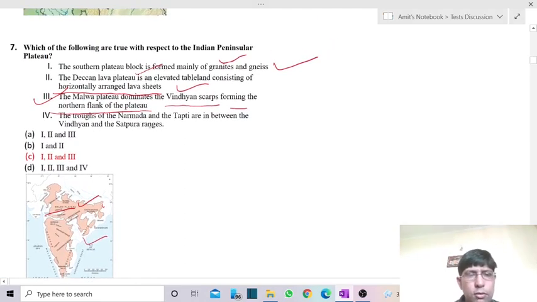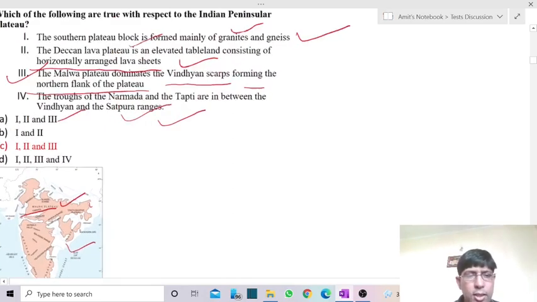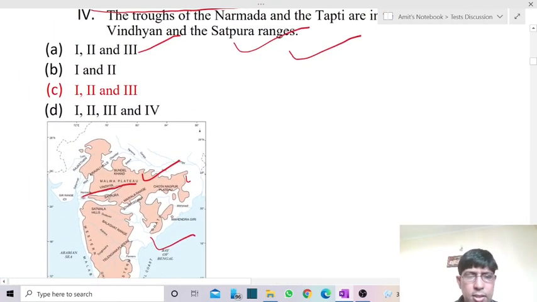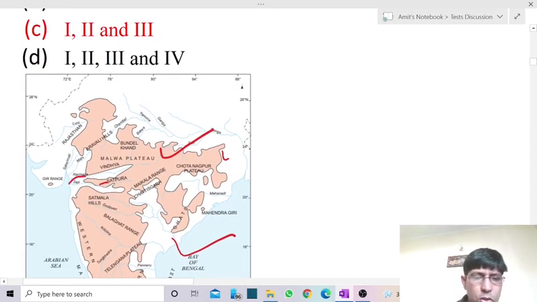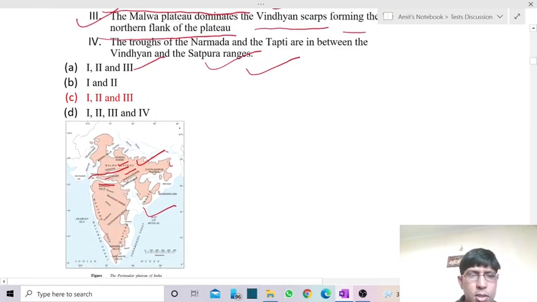Now the fourth one is, the troughs of Narmada and Tapti are in between Vindhyan and Satpura. So that is actually not correct. Now in case of Narmada river, it is correct of course. In case of Narmada river, it is between Vindhyan and Satpura. So this forms the rift valley of river Narmada. But Tapi is not in between Vindhyan and Satpura. It is in between Satpura and Ajanta range. So below we are having Ajanta range. So it is in between Satpura and Ajanta range. So this statement is not correct.